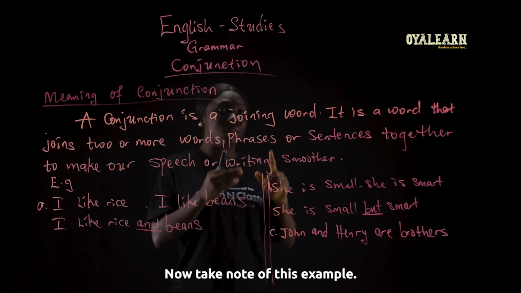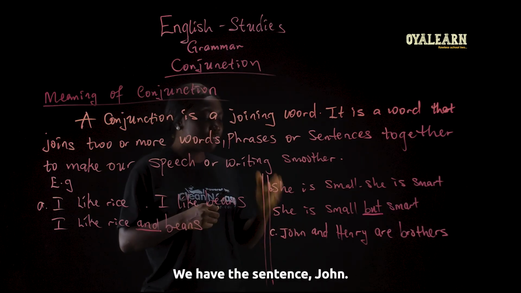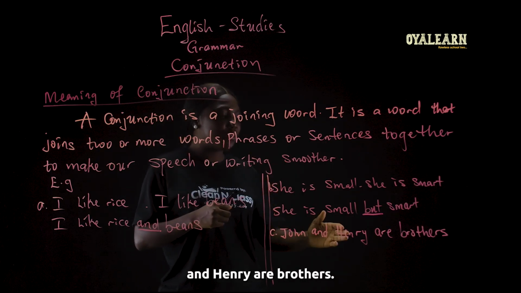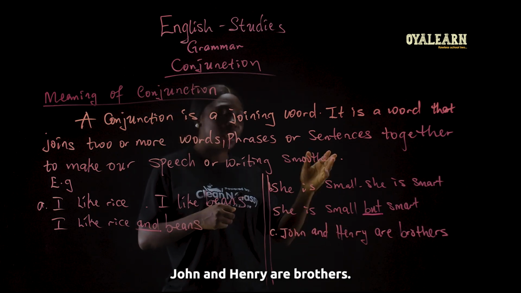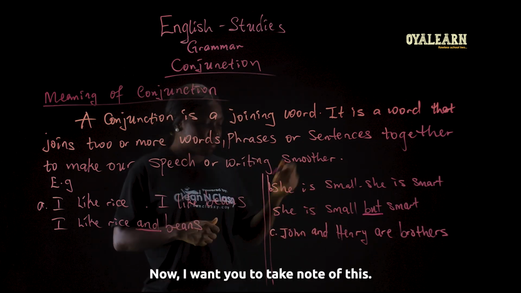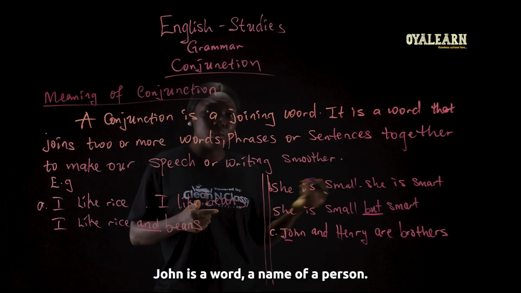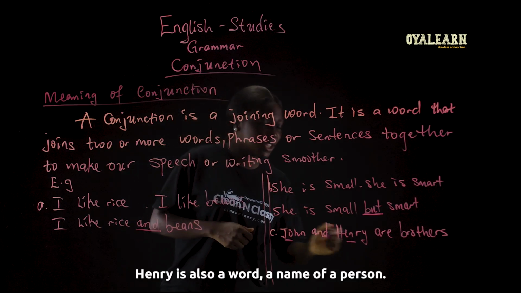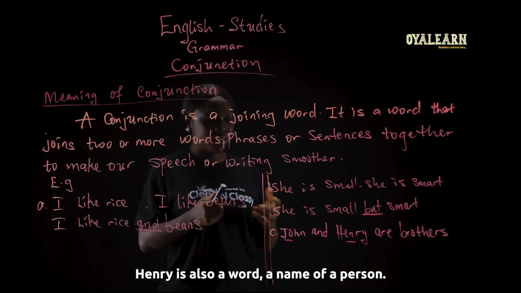Now, take note of this example. We have the sentence, John and Henry are brothers. Now, I want you to take note of this. John is a word, a name of a person. Henry is also a word, a name of a person.